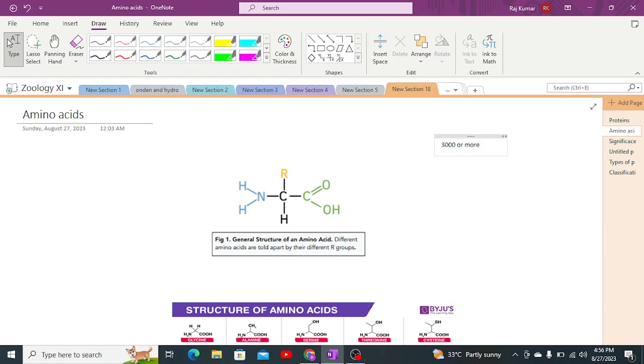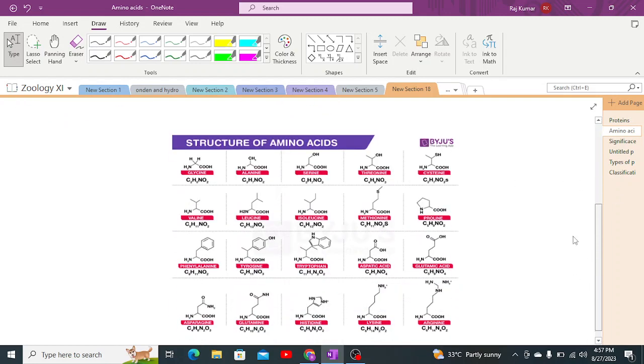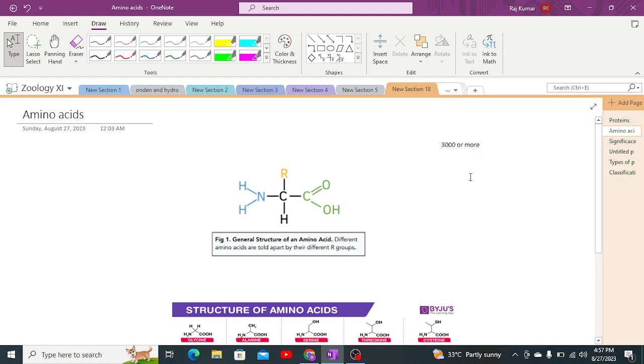So here, 3,000 or more amino acids are joined together to form the protein structure. And how many types of amino acids are there? There are 170 types of amino acids, out of which 25 constitute the protein, out of which 20 mainly constitute the protein.